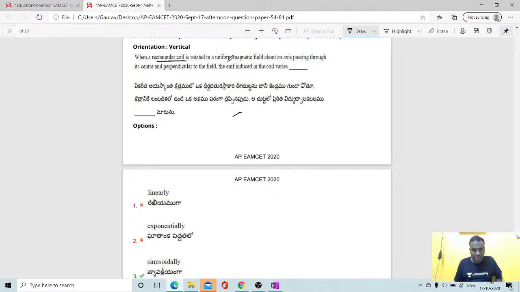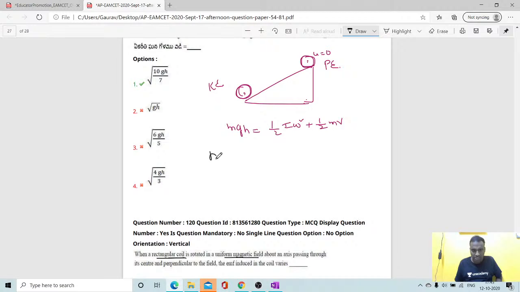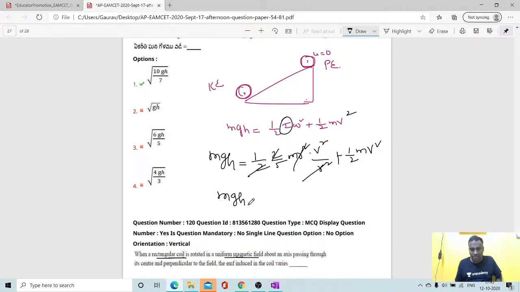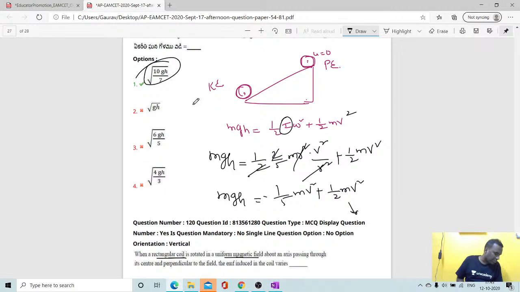Previous question, can you solve, students? Actually, I didn't solve. mgh is equal to half into, what's the moment of inertia, students? 2 by 5 mr square, and then v square by r square plus half mv square. R square gets cancelled, 2 gets cancelled. Then mgh is equal to 1 by 5 mv square plus 1 by 2 mv square. Then if you simplify, students, v square value will get root of 10 gh by 7.